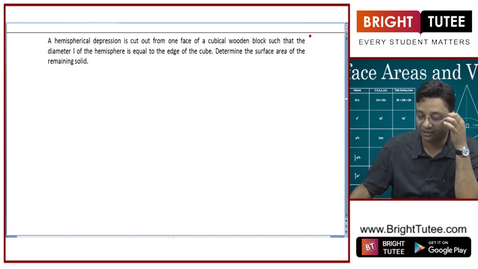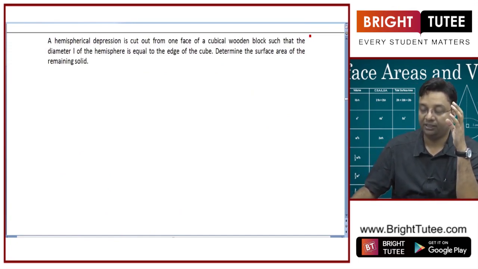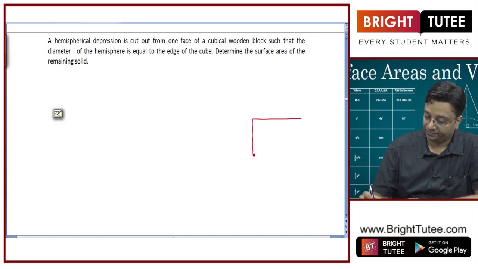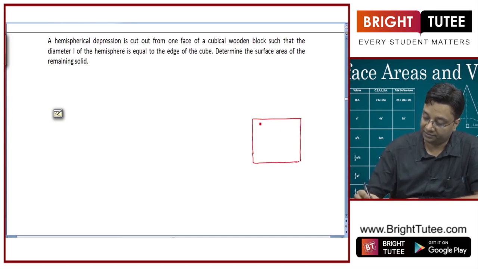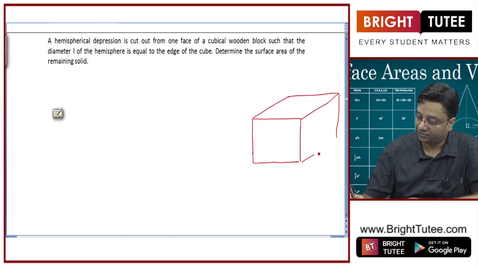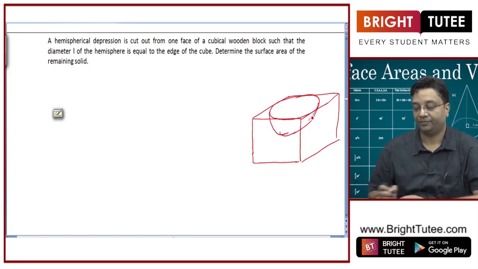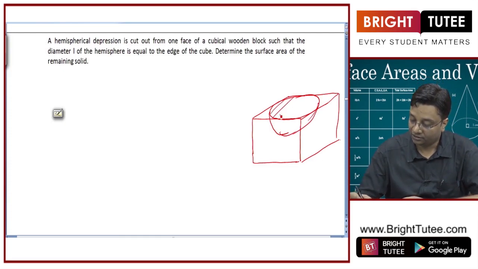A hemispherical depression is cut out from one face of the cubical wooden block such that the diameter L of the hemisphere is equal to the edge of the cube. This time a hemispherical depression is cut like this. Let us say this is our cube, okay. So a hemispherical depression is cut from here, right. This goes inside, okay. So this face is circular,